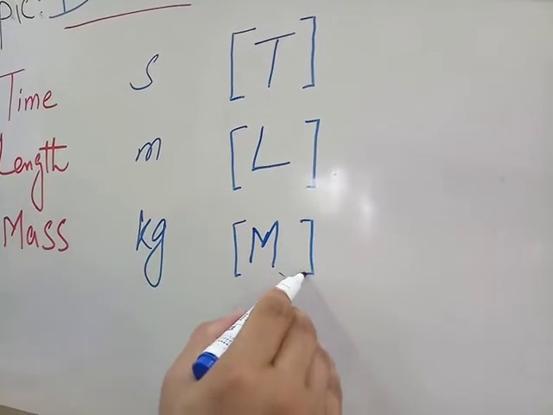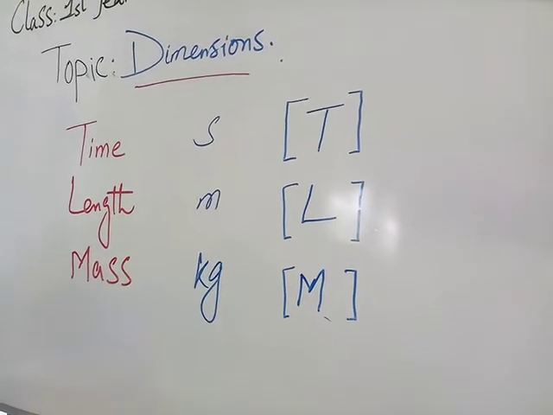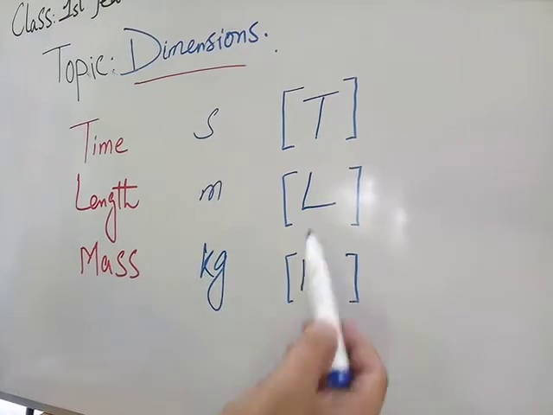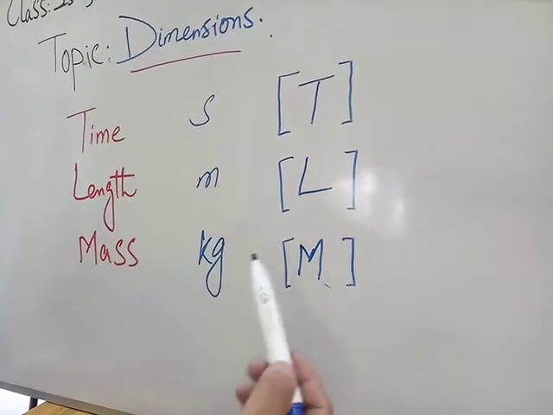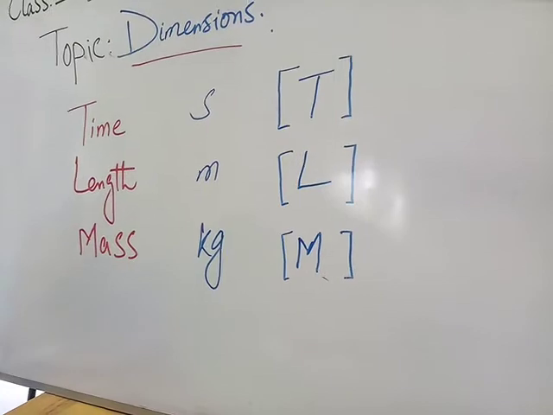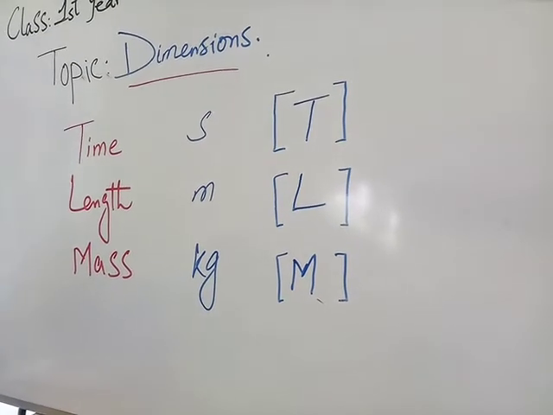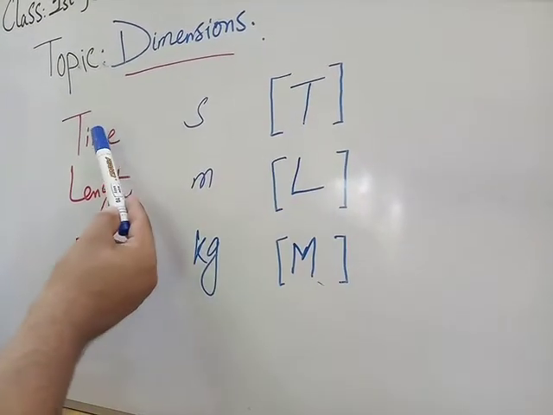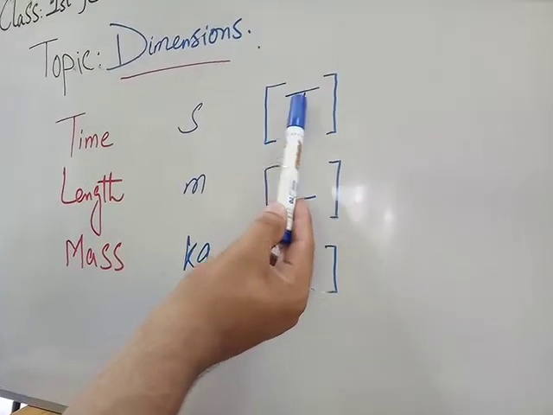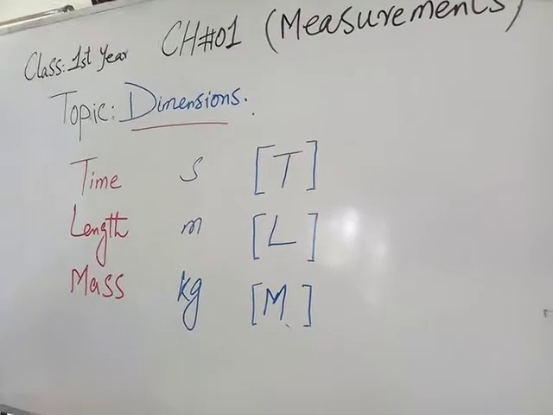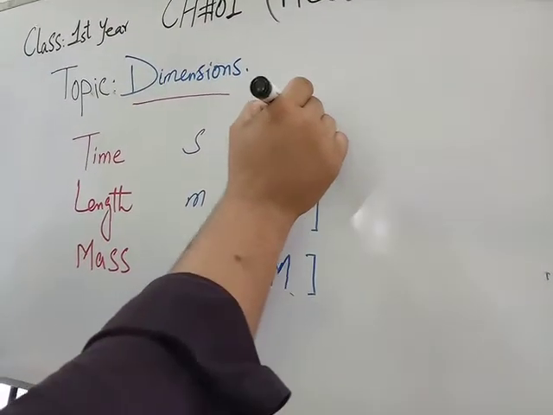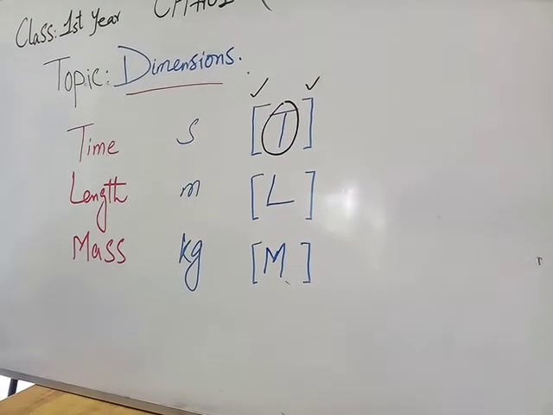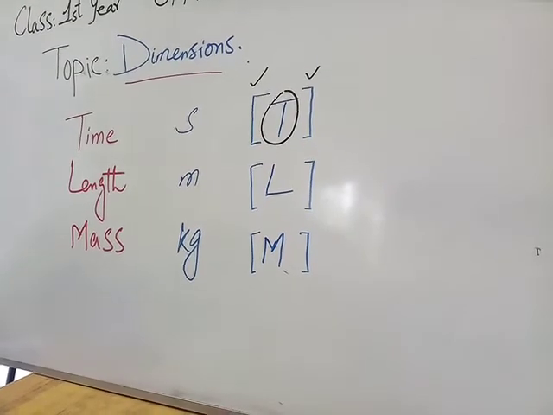So square brackets denote the dimension of that quantity. This is the dimension of time, this is the dimension of length, and this is the dimension of mass. So when we describe a physical quantity in terms of base quantities with specified symbols, and that symbol is enclosed in a square bracket, this is called the dimensions in physics.